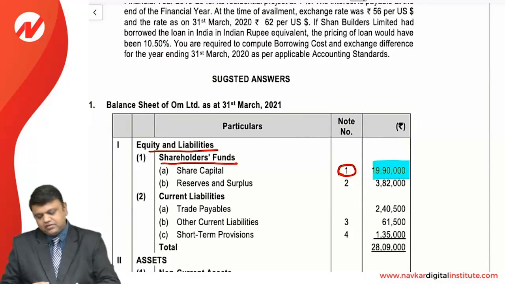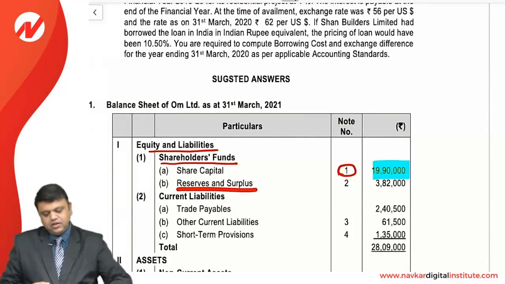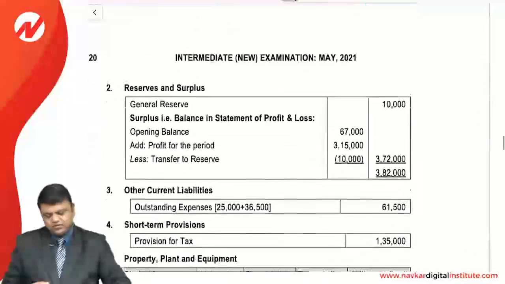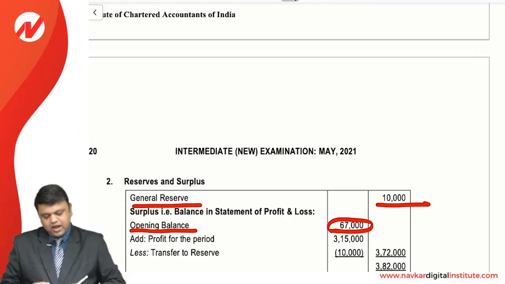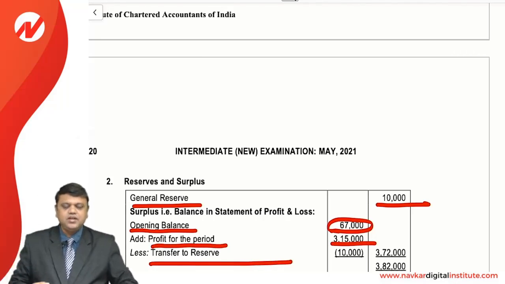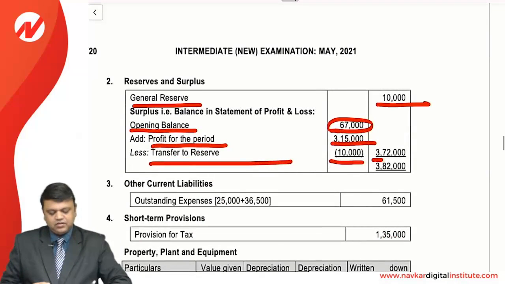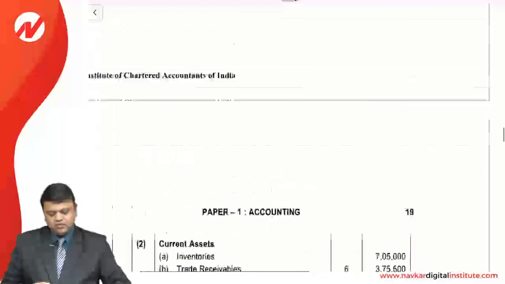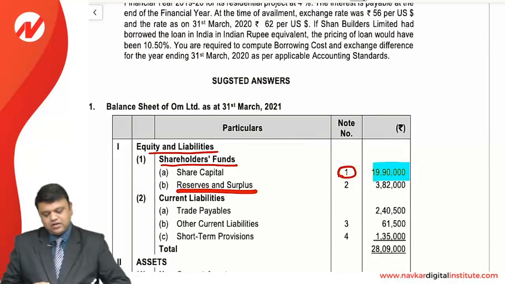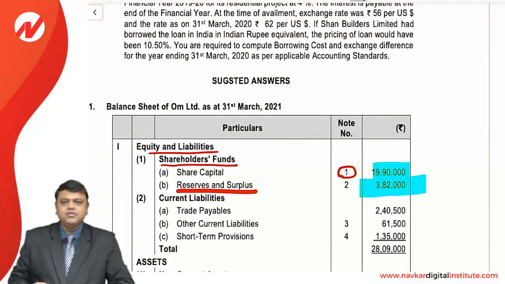The second one, friends, is reserves and surplus. As given in the question, we have a list of reserves starting with the general reserve, given in the question as 10,000. Opening balance of the statement of P&L is 67,000, added with the profit of the year 3,15,000, and it is clearly mentioned in the adjustments that 10,000 is to be transferred, so it is 3,72,000. So if we add it with the reserve, it will be 3,82,000, and that will be a part of the balance sheet, and as you can see that is the part of reserves and surplus.